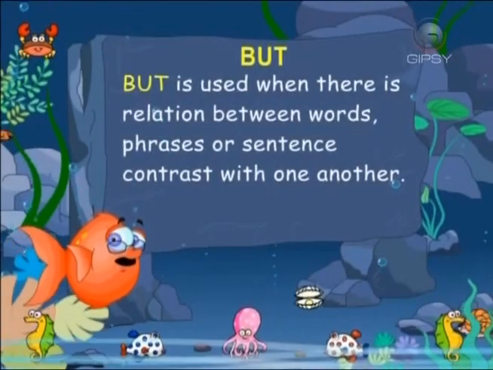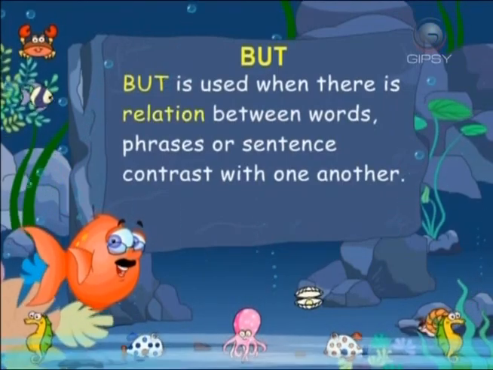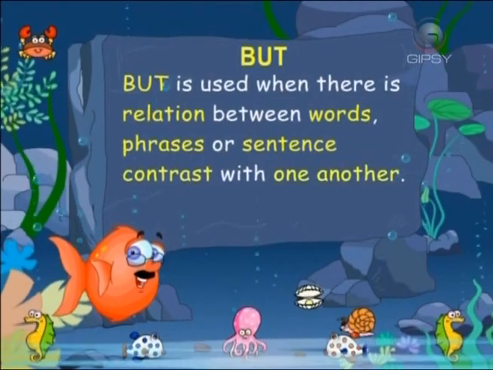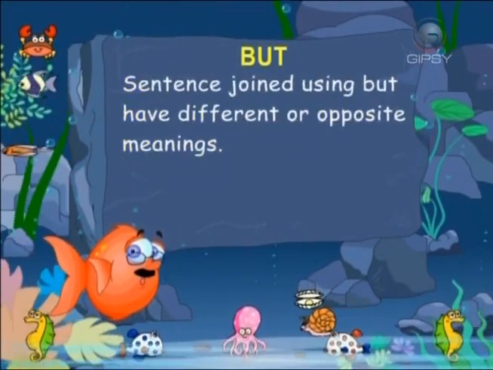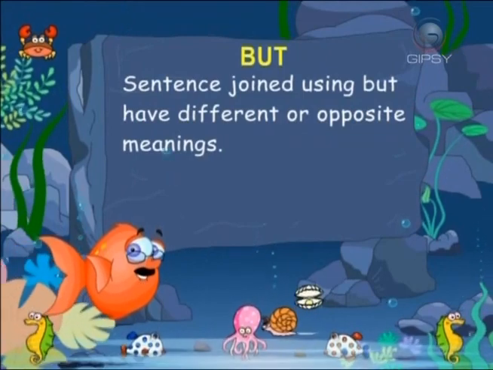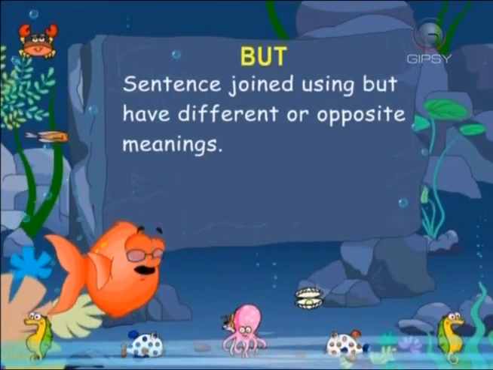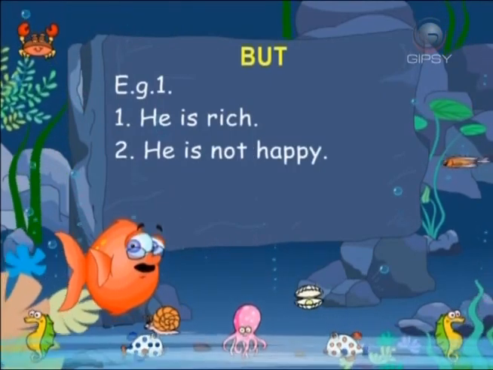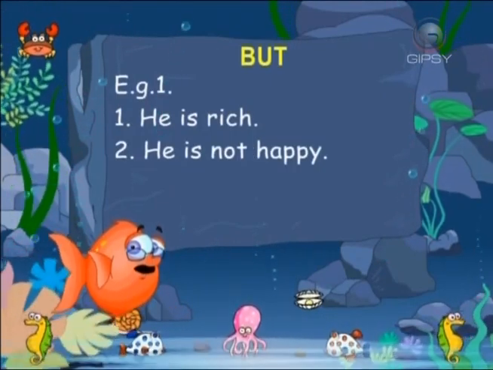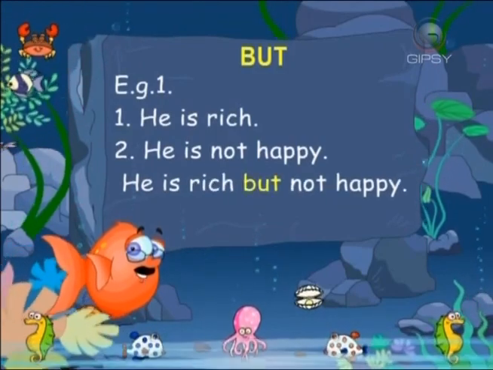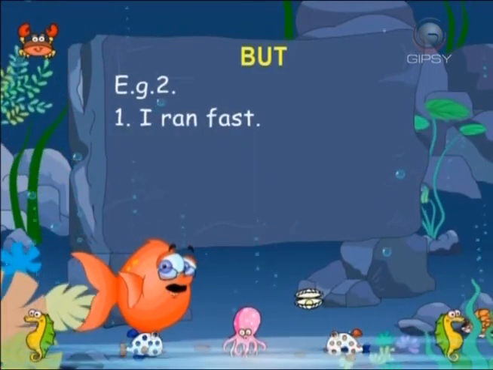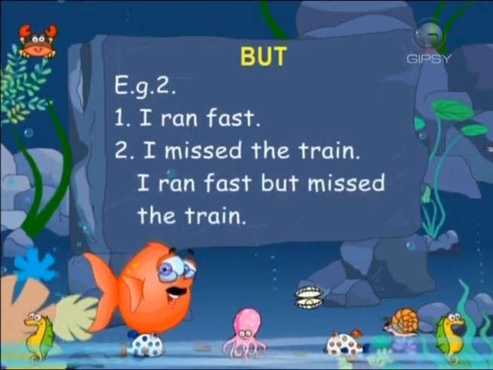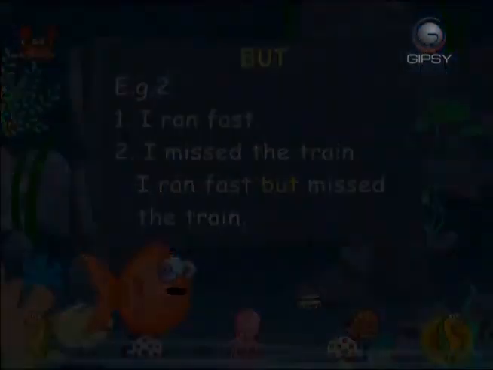The word "but" is used when there is a relation between words, phrases, or sentences that contrast with one another. Sentences joined using "but" have different or opposite meanings. Example: He is rich. He is not happy. He is rich but not happy. I ran fast. I missed the train. I ran fast but missed the train.